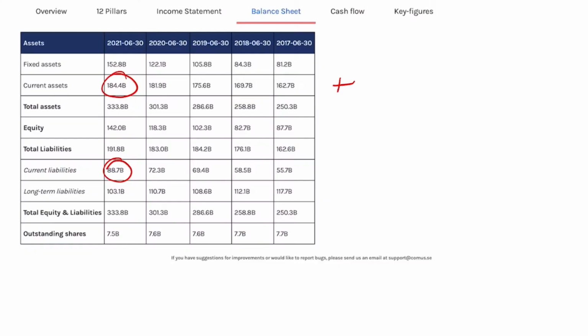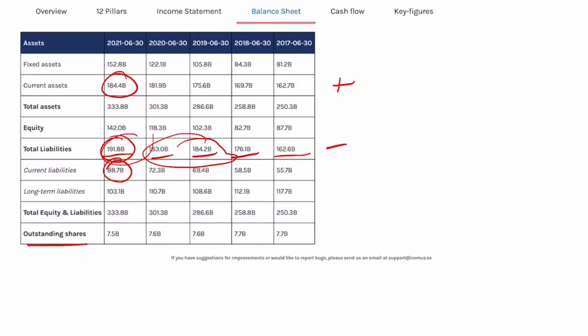Now, they're not far from being able to pay off their total liabilities, which is great. But if we take a close look at the total liabilities, we can see that it has been growing from $162 billion up to $191 billion, and the numbers have been growing steadily every year. We've been stagnating a bit, but the last year we grew a lot, so that is a minus. I would like to see the company start reducing their total liabilities.